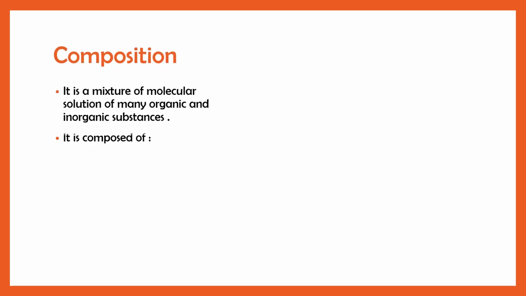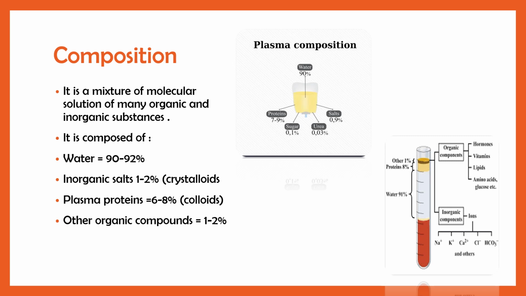So let's move to the composition of the plasma. Plasma is a mixture of molecular solution of many organic substances. As we know, it is a fluid, so it constitutes about 90 to 92% of water, 1 to 2% of inorganic salts, also known as crystalloids, plasma proteins, also known as colloids, around 6 to 8%, and other organic compounds, about 1 to 2%. We can also see this in this diagram, which shows the exact composition of the plasma.